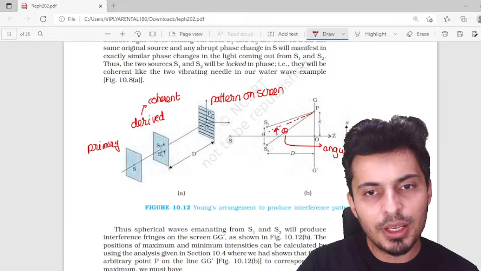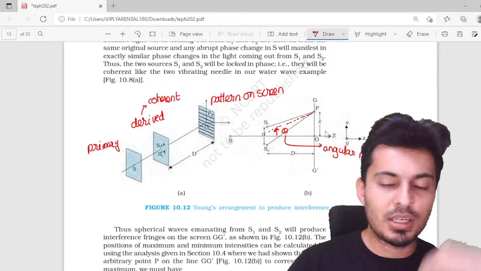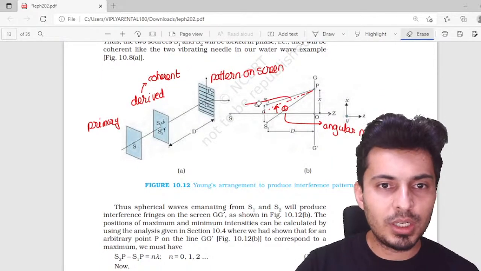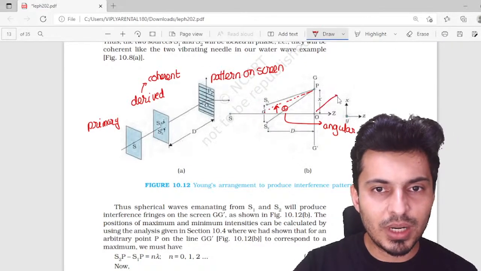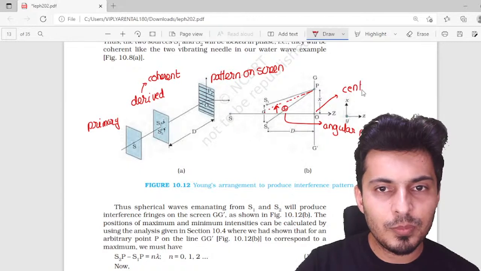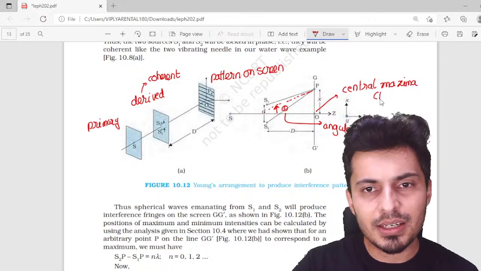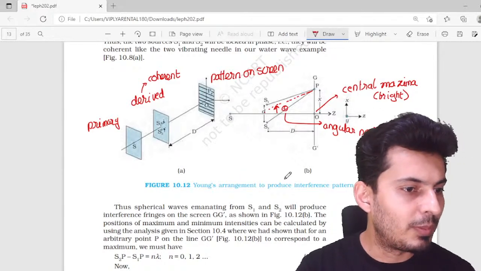And x is the distance of the point from the origin or from the central maxima. So at point O, what do you get? The central maxima. I hope you remember that. At point O, you get your central maxima. Maxima is the same as the bright fringe. Basically, the bright fringe is what you get. That's the central maxima.